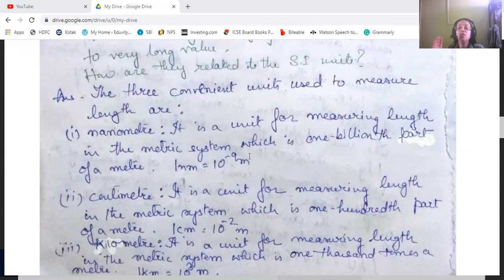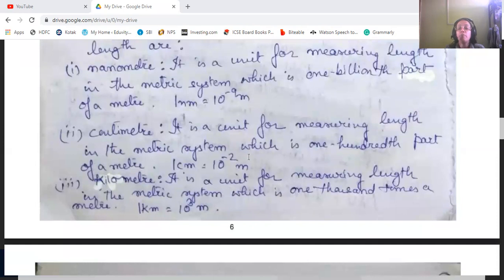Then centimeter is the unit for measuring length in the metric system, which is 100th part of a meter, that is 10 to the power minus 2 meters. 1 centimeter is equal to 10 to the power minus 2 meters. Then kilometer is a unit for measuring length in the metric system, which is 1000 times a meter. So 1 kilometer is equal to 10 to the power 3 meters.